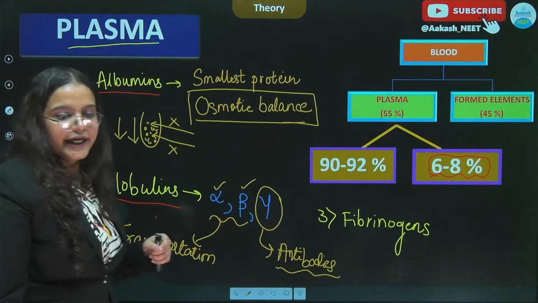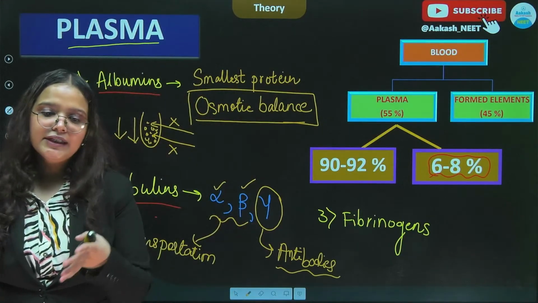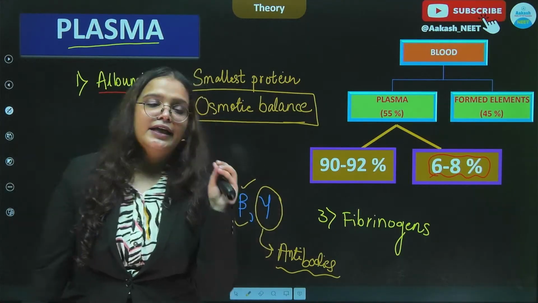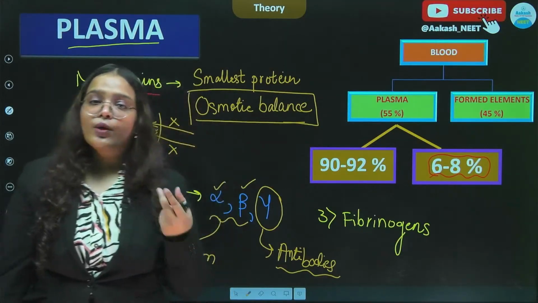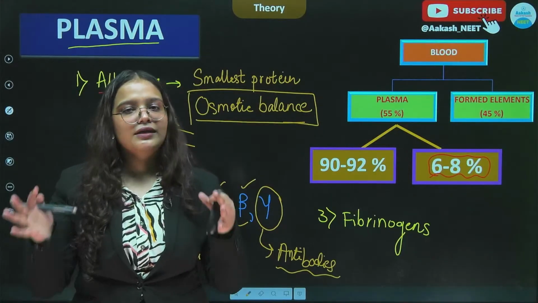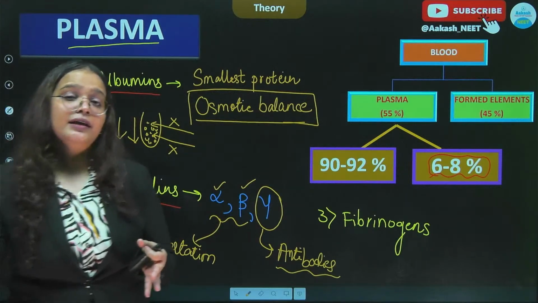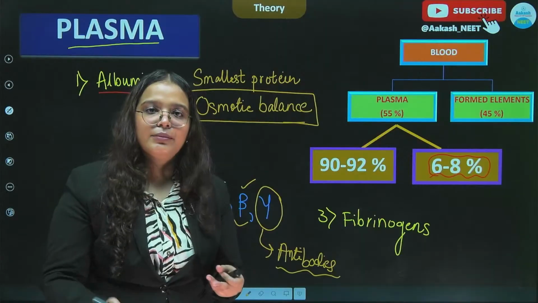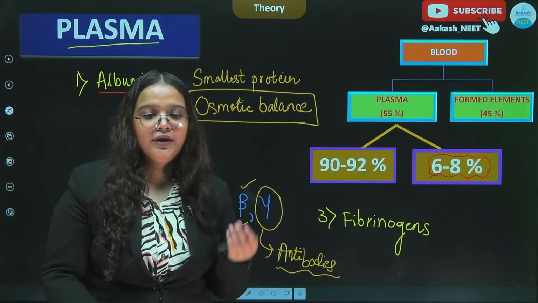All right. I can see one of the students is asking that please repeat the albumin explanation. So albumin is the smallest protein, and it helps in maintaining the osmotic balance in our blood, क्योंकि albumin ज़्यादा होना चाहिए so that water की retention tissues में ना होके blood में हो. अगर albumin कम होगा तो more water will be retained in the tissues, and that will lead to swelling in our body. All right.